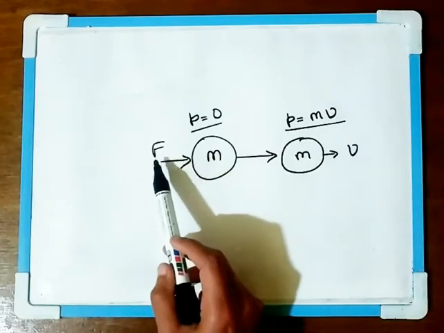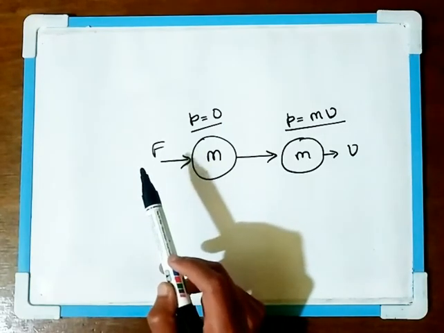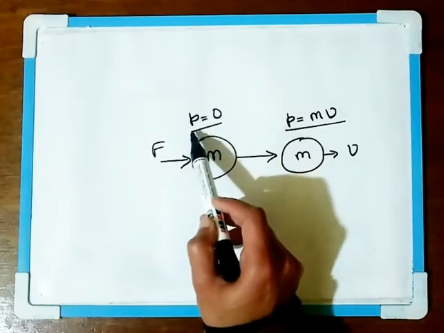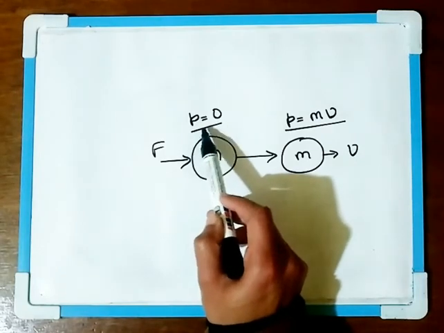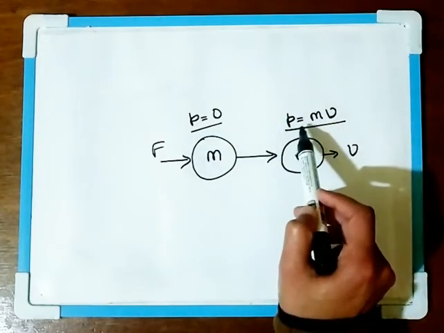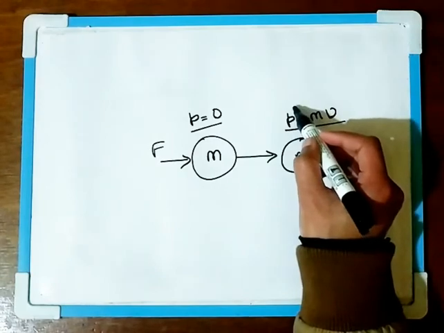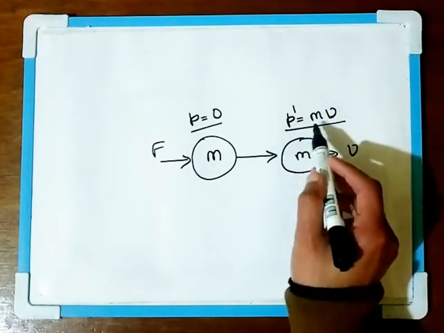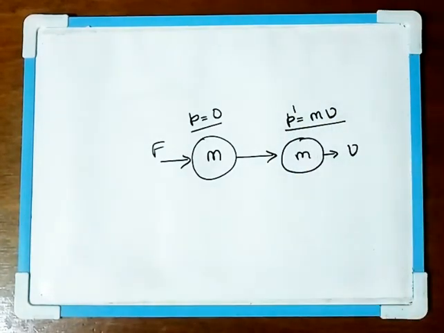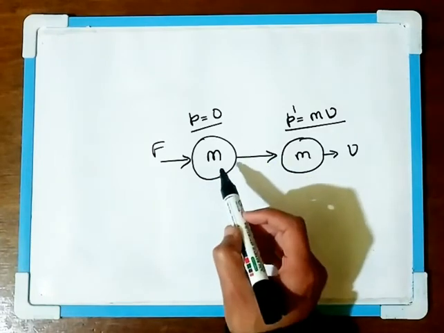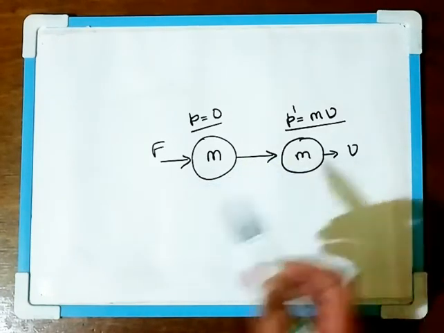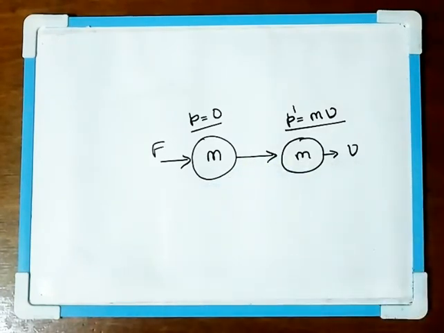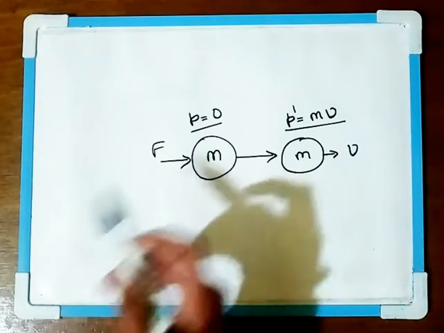So upon application of a force, there is a change in momentum, that is from the initial state p equal to 0 to the final state. I'll denote this as p dash. P dash is equal to mv. So this change in momentum divided by the time taken to change the momentum from 0 to mv is directly proportional to this force applied.